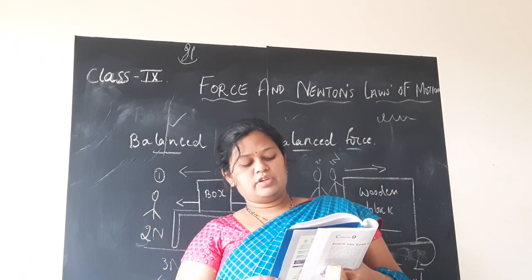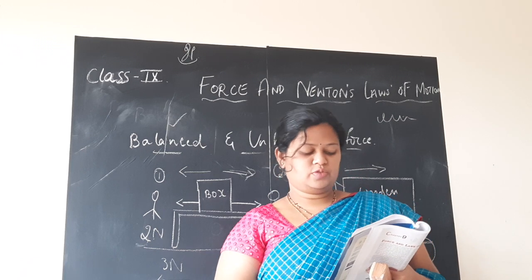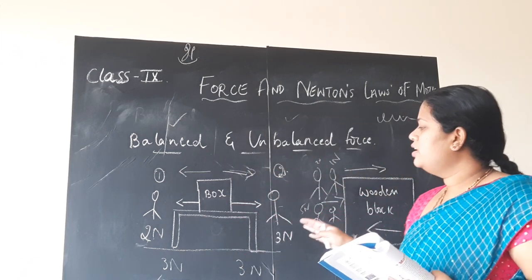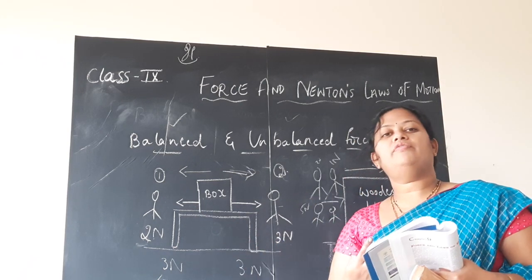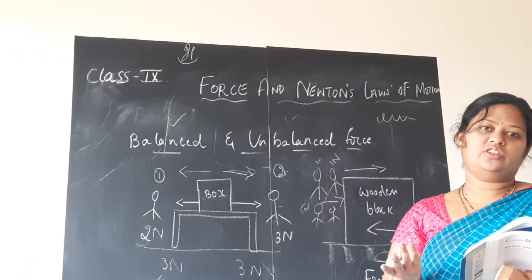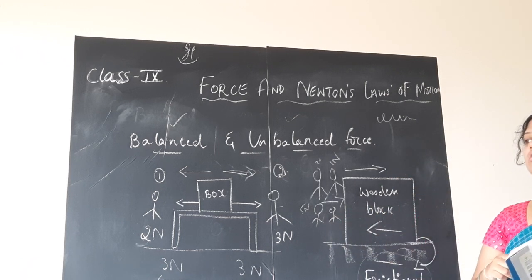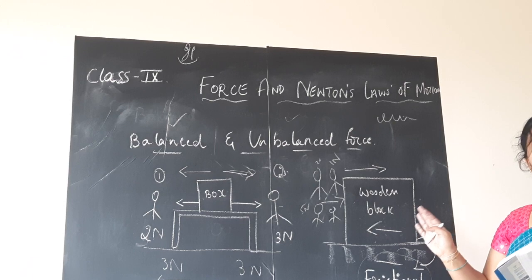If an unbalanced force is applied on the object, there will be change either in its speed or in the direction of its motion. Thus, when unbalanced forces are acting on the body, the body will be in the state of rest, means of course its speed or position is not changing because it is at rest. But in case of unbalanced forces acting on the body, children, both the speed and direction will change. Yes, speed will change.